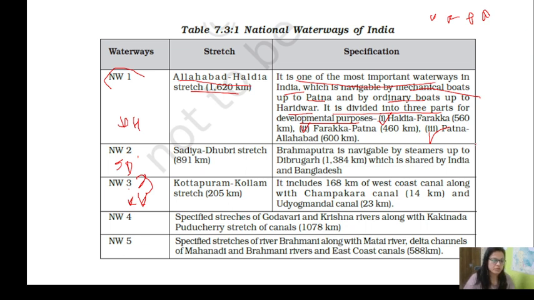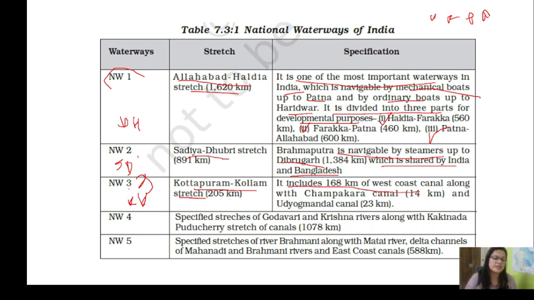HFPA, remember them. Then next is national waterway 2, that is Sadia to Dubri, SD. AH. Brahmaputra is navigable by steamers up to Dibrugarh, and is shared by India and Bangladesh. AHSD. Now in the southern part, Kottapuram to Kollam.